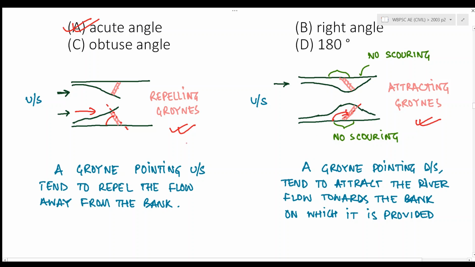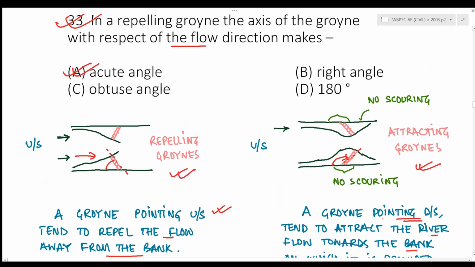Also, a repelling groin is a groin that points upstream and tends to repel the flow away from the bank, right? And an attracting groin is a groin pointing downstream. Also, it tends to attract the river flow towards the bank on which it is provided. So the answer should be A, acute angle.